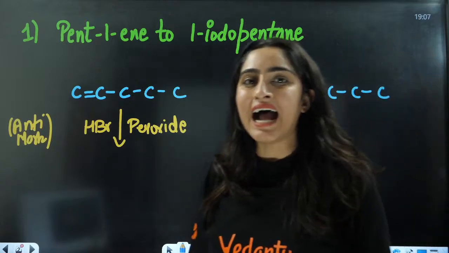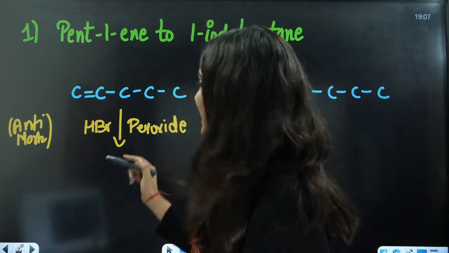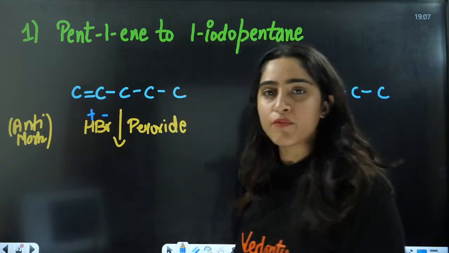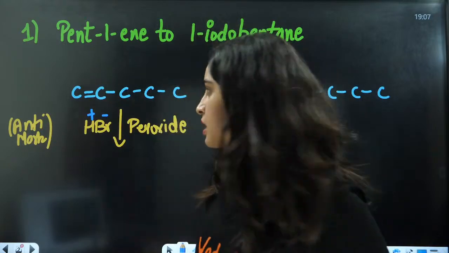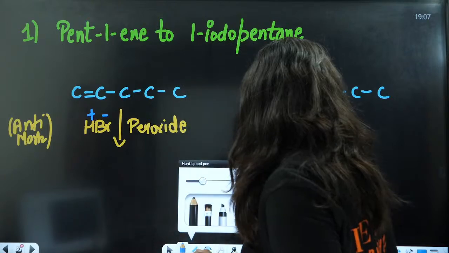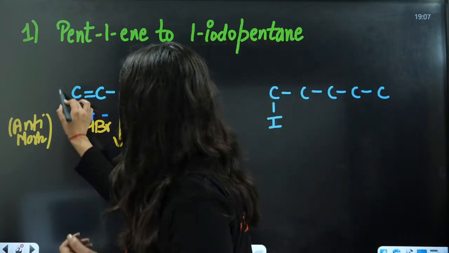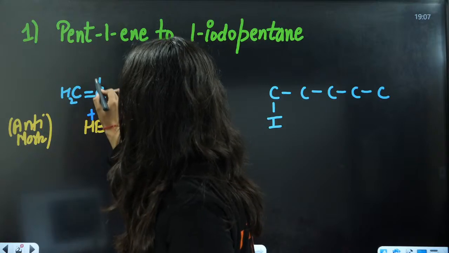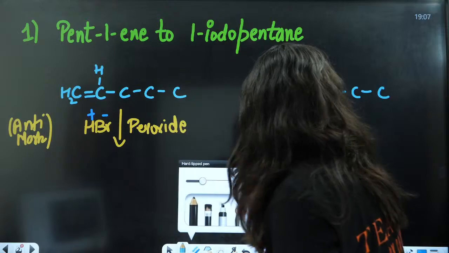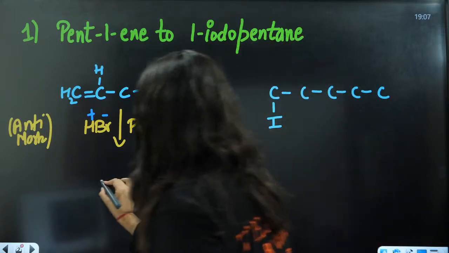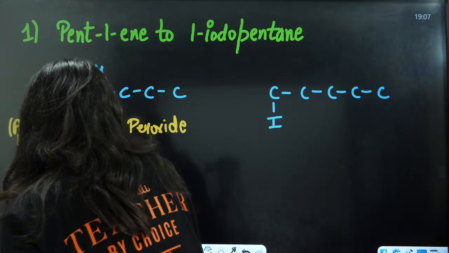The negative part goes on the carbon with more hydrogens. Let's complete the valency here: this is CH2 and this is going to be one hydrogen only. So more hydrogens are on this carbon, so this is going to be CH. I'm writing it here.